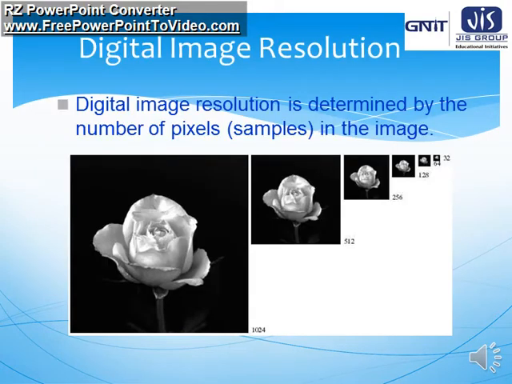Now this is a digital resolution example of a particular rose flower. Here we can see resolutions of 1024, 512, 256, 128. The least resolution here is 32 and the maximum resolution is 1024. So again we can say the more corresponding values, that means 1024 is much clearer than the 32 resolution.